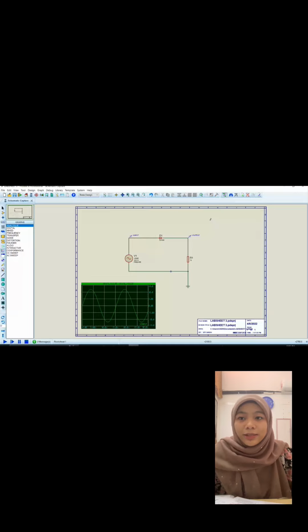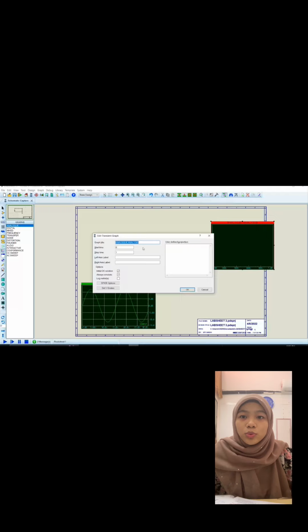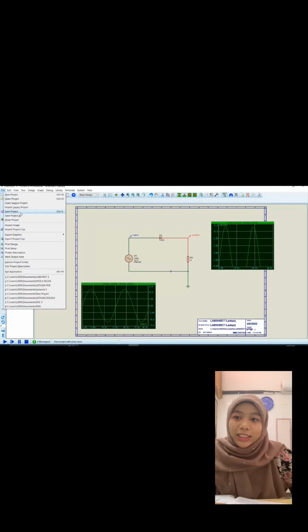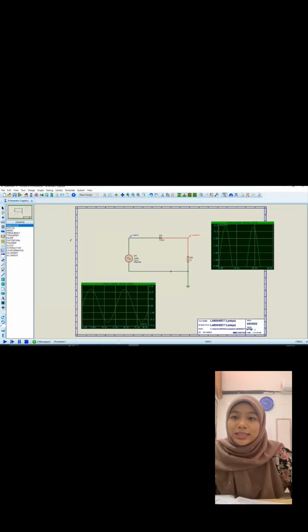Repeat step 11 and 12 to obtain the output waveform. Lastly, choose File and select Save Project.